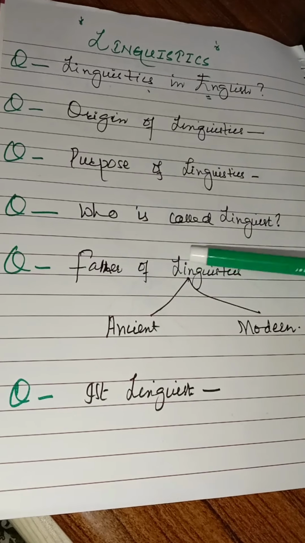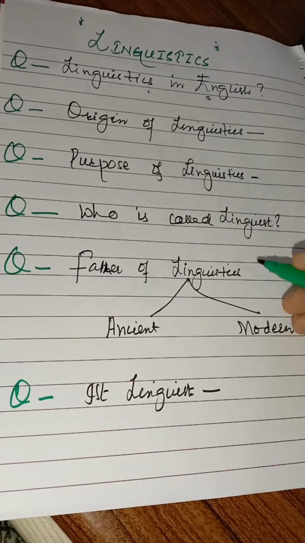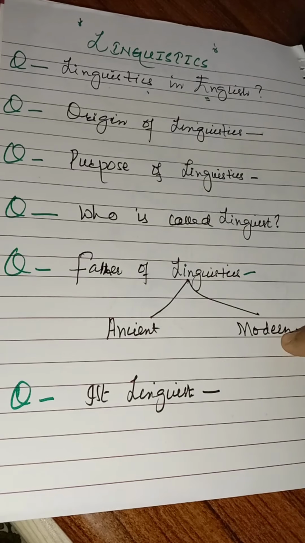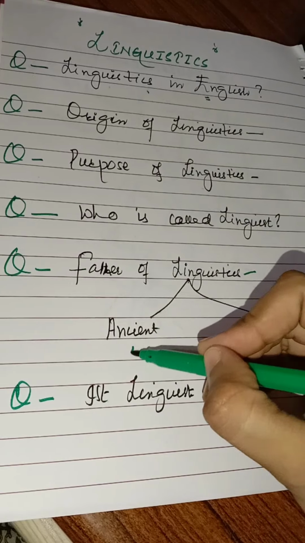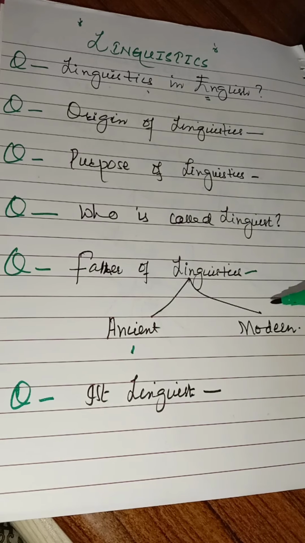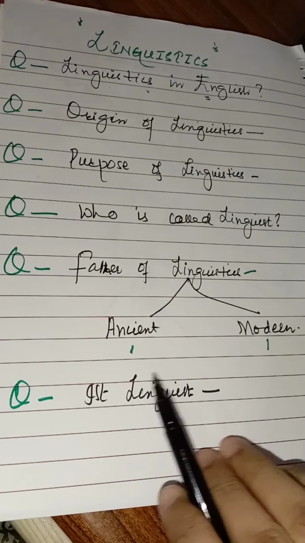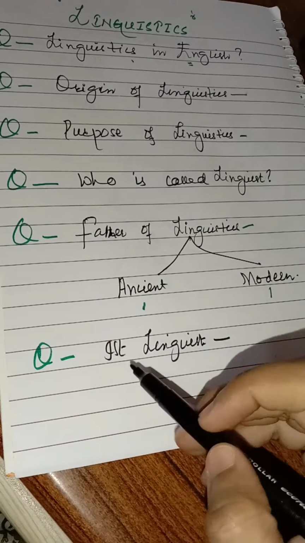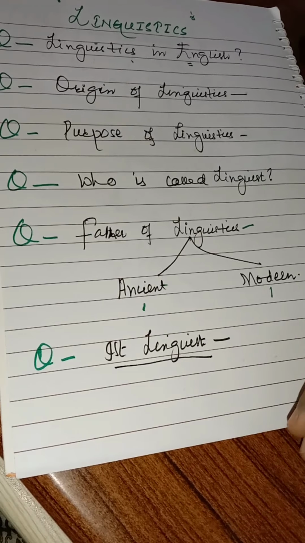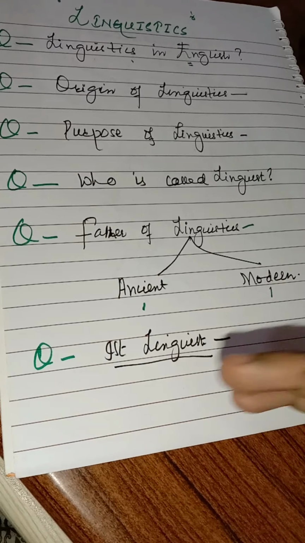This is the major question in which people mostly get confused between two things. When asked who is the father of modern linguistics, people usually answer with the ancient father of linguistics, and when asked who is the father of ancient linguistics, people answer about the father of modern linguistics. So this is the confusion, and I will clear it for you. The last question mostly searched on the internet is who was the first linguist. All these questions will be answered slowly, step by step.